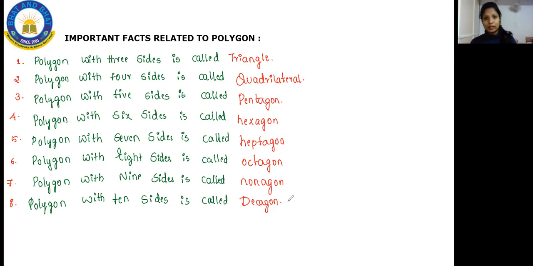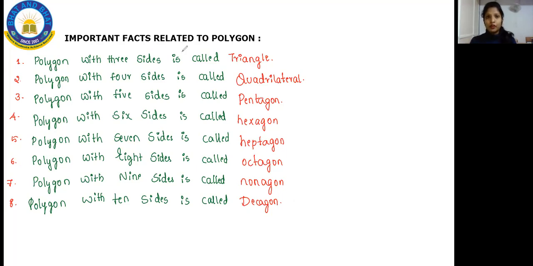In the exam, they might ask you, 8 sides is called what? You should know that it is called an octagon. In the same way, they might ask you about 10 sides. You should know that it is decagon. All these things are compulsory for you to know. Hope you have understood this.